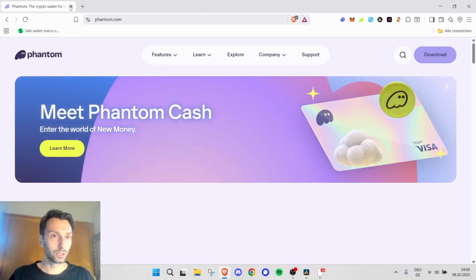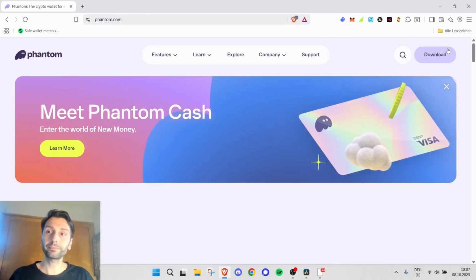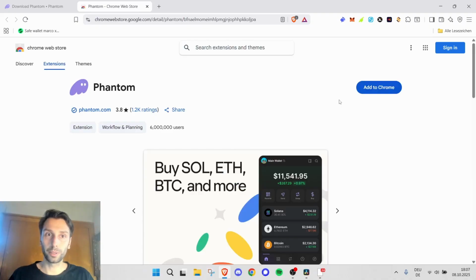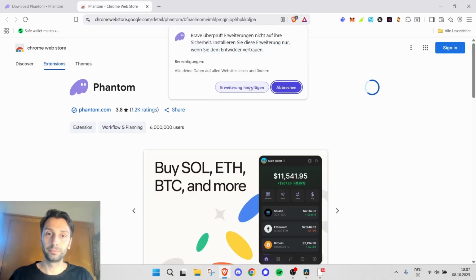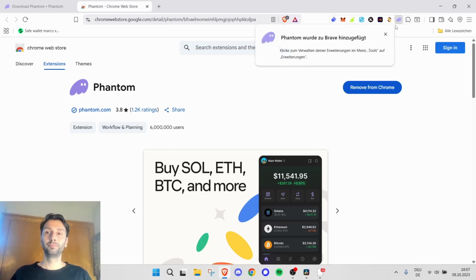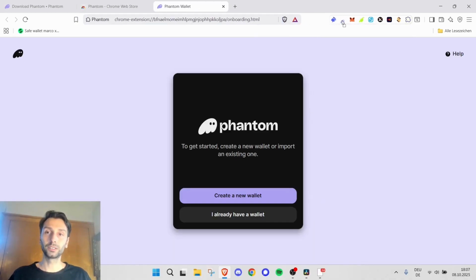Now we're done. We can close those tabs and move on to Phantom. Same here, phantom.com. Click on download. Click on the icon for the browser you're using. Add to Chrome. Wait until it's downloaded. Then pin it, send it to the front, and then if you already have a wallet, it's the same as with Rabby.